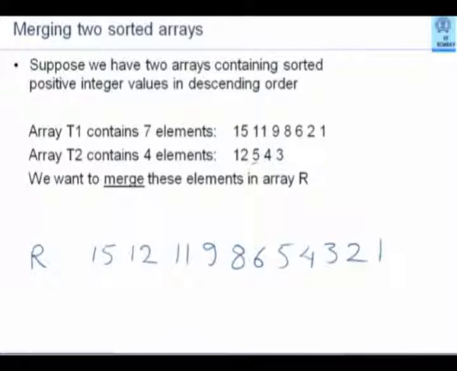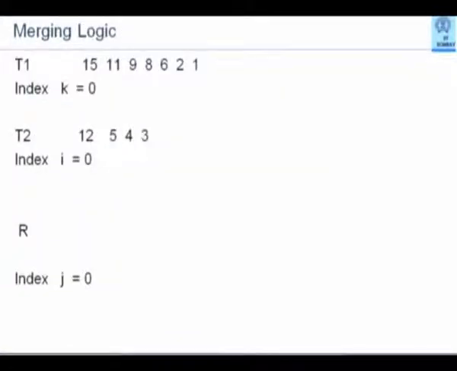Let us just very quickly go through this merge operation. I have an array T1. I associate an index k with that array. Initially, I start with 0. I have an array T2. I associate an index i. Again, I start with 0. So, k is married to T1, i is married to T2. The resultant array R is to be constructed. I associate an index j with R. That means anytime I push some element into R, I will increment j by 1. Initially, I am starting with k equal to 0, i equal to 0.